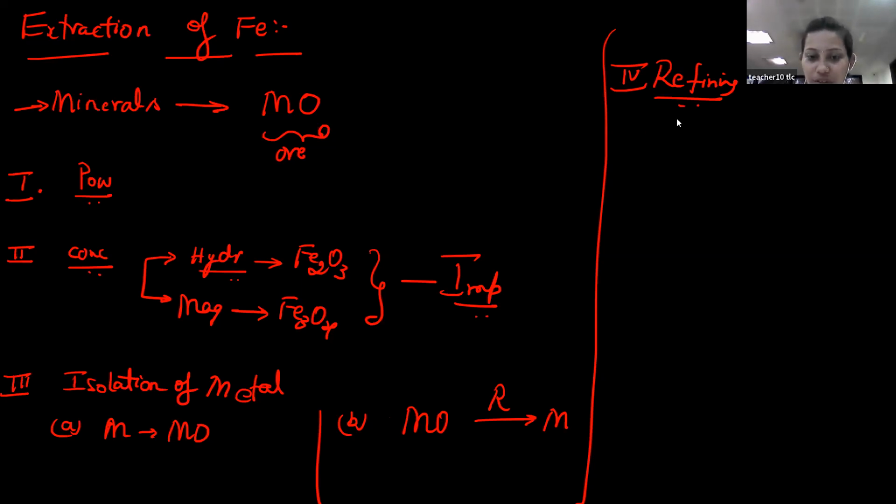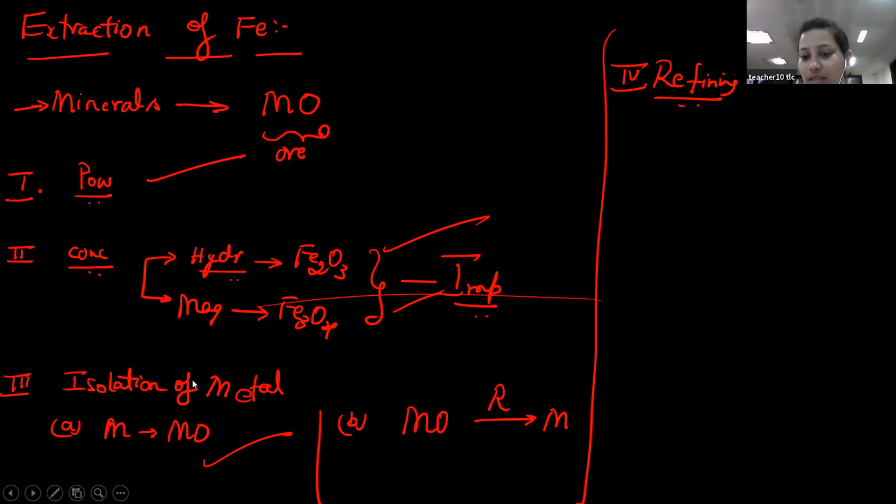Students, did you note down everything here in the extraction of iron? Yes, this first step is clear to me. The second step is also clear. Third step, you either heat it in excess of air or in a limited supply of air. No problem, that is also clear. I have some confusion in the reducing agent part.